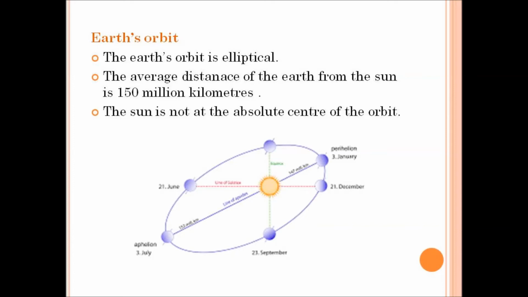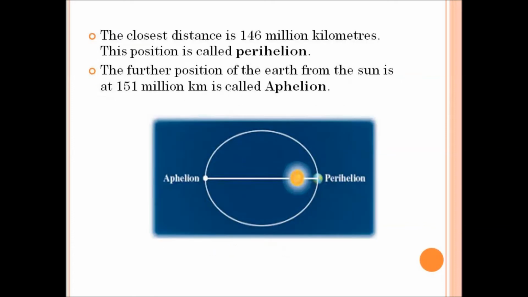So, therefore, the planet is sometimes farthest from the sun or near to the sun. Since the Earth's orbital path is an ellipse, the planet is sometimes farthest from the sun and sometimes near to the sun while it revolves.